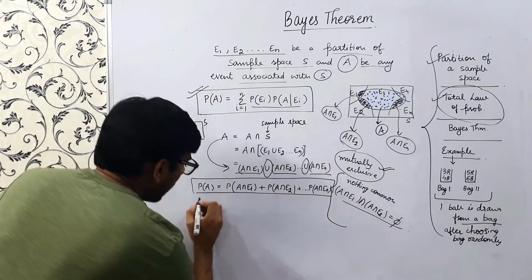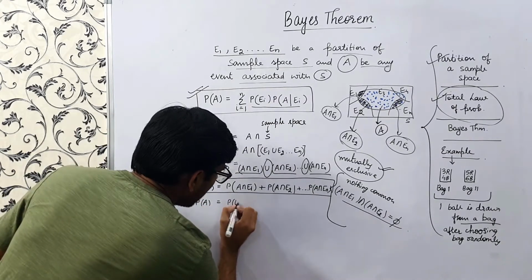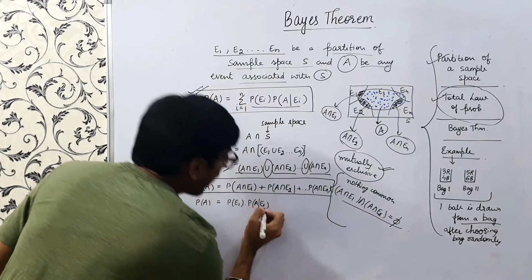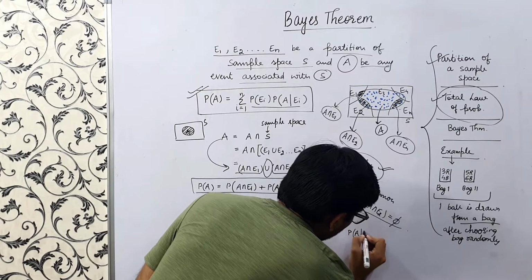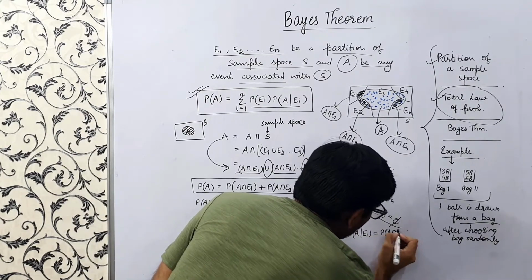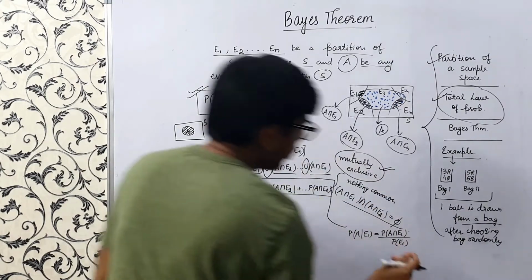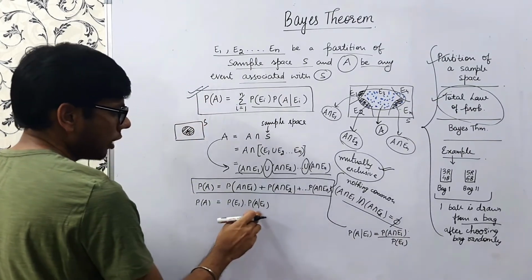Now probability of A turns out to be probability of E1 times probability of A given E1. Why? Because in conditional probability we learned that probability of A given E1 equals probability of A intersection E1 divided by probability of E1. So probability of A intersection E1 is nothing but probability of E1 times probability of A given E1.